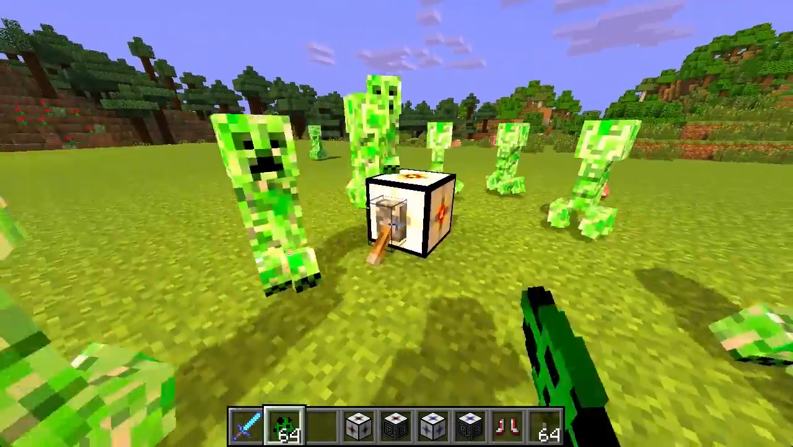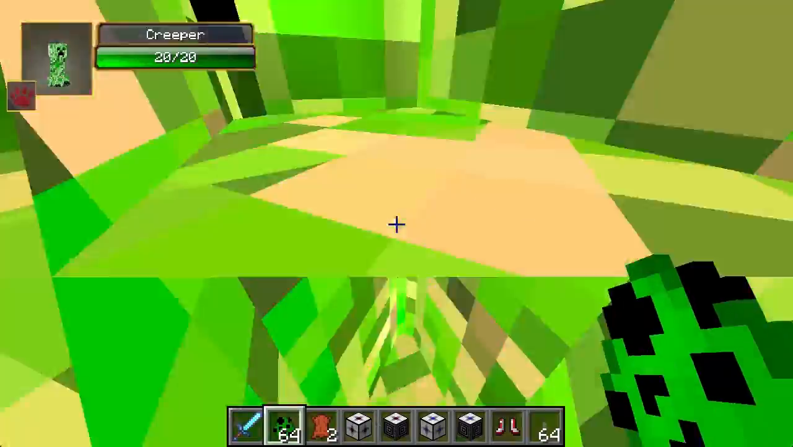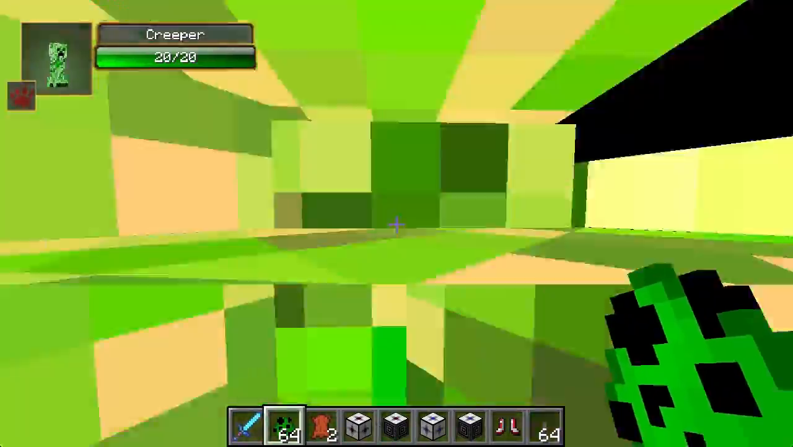So if we turn it on, all the creepers are going to fly towards the middle there. Look at that, all the mobs as well, all the chickens and stuff. Oh my god, I'm sucked in. I can't move.